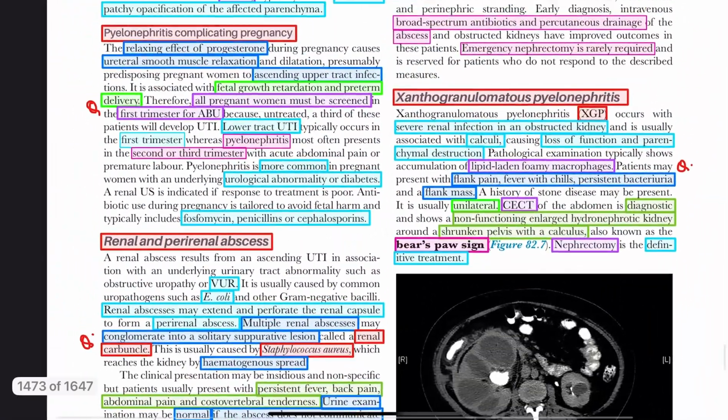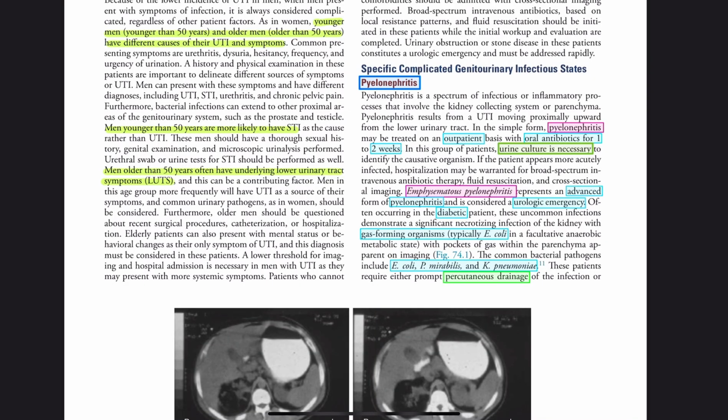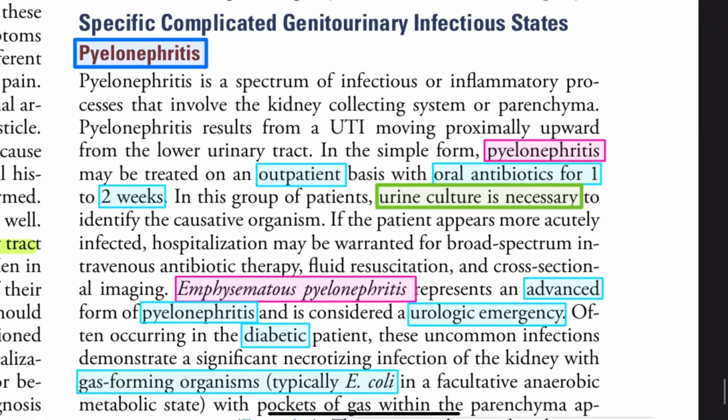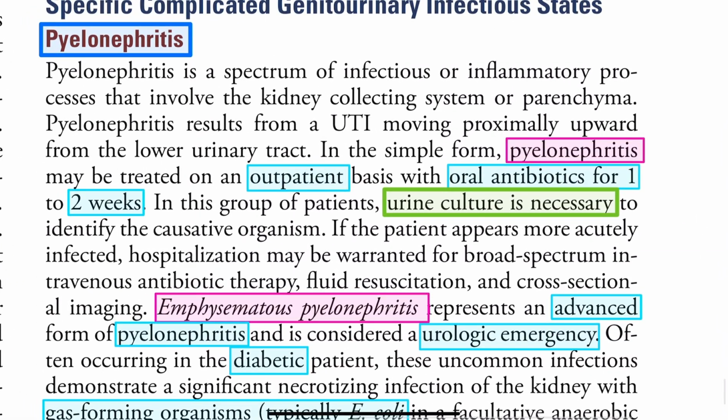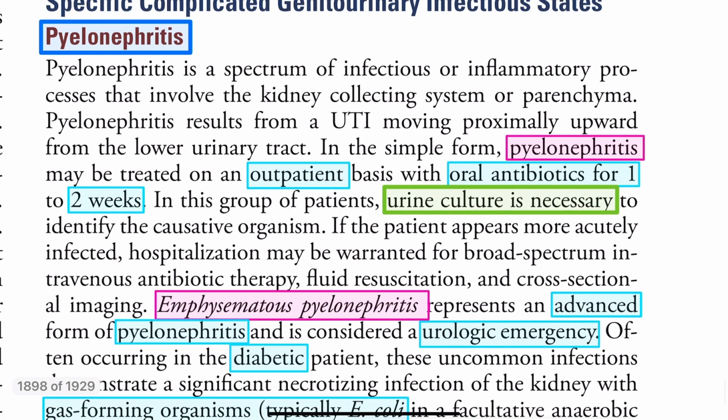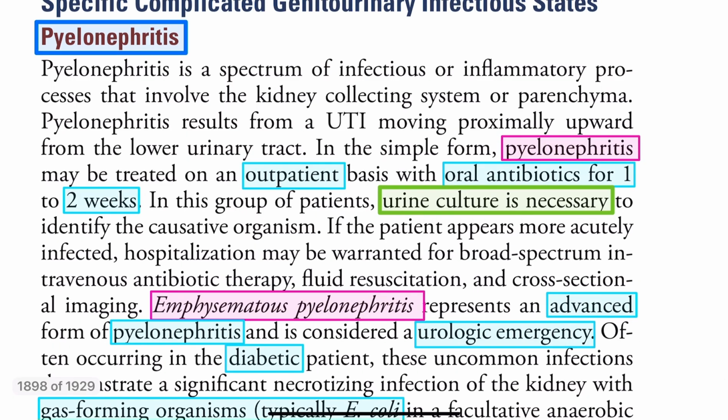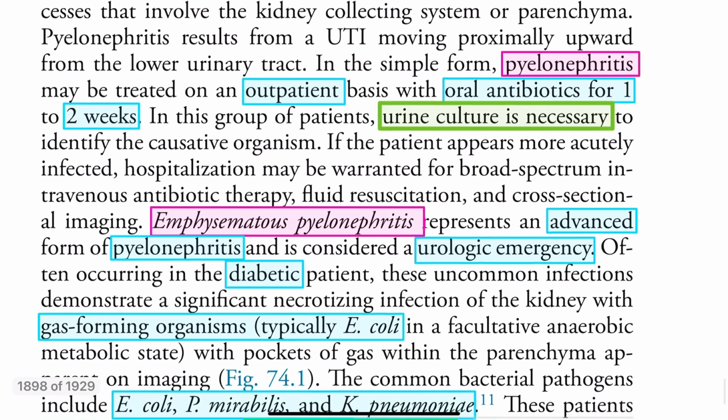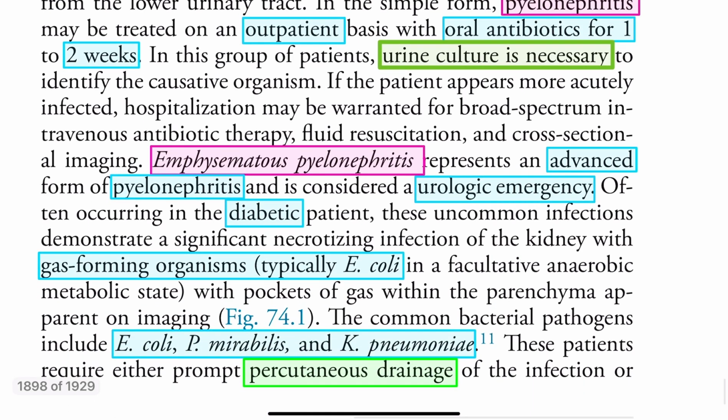Now we'll see a few more points from Sebastian. Let's see what Sebastian says. Pyelonephritis treatment is given on an outpatient basis with oral antibiotic for 1 or 2 weeks, and you should do urine culture. Now come to emphysematous pyelonephritis.